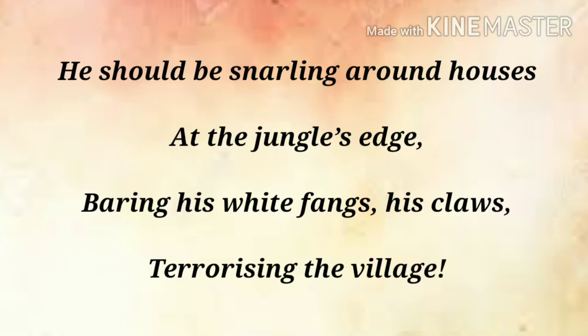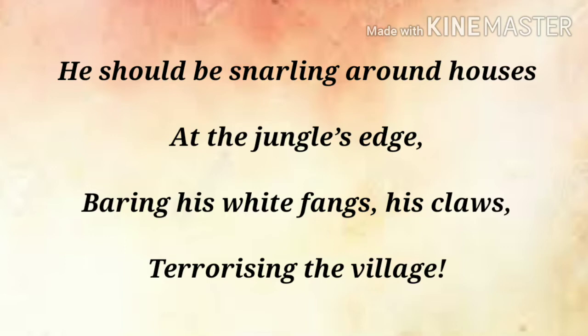Now I am going to explain the stanza. Okay, so here in this stanza the poet imagines the tiger's ferocious form when he lives in his natural surrounding, when he lives in jungle in his natural habitat. Okay, so in the first line the poet says he should be snarling around houses at the jungle's edge.